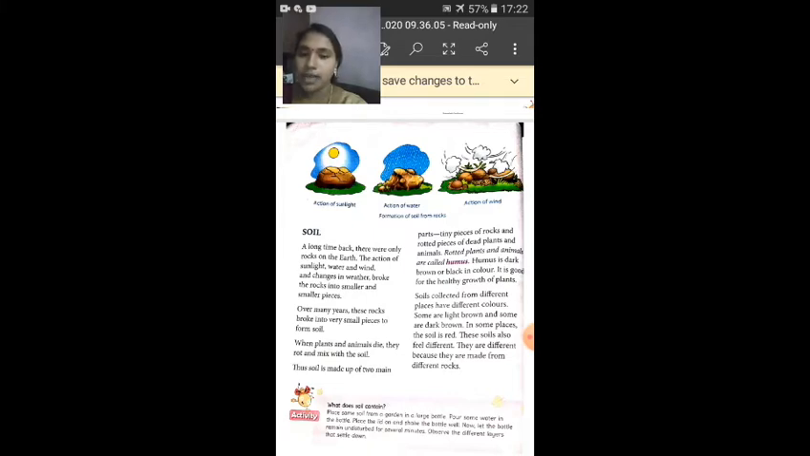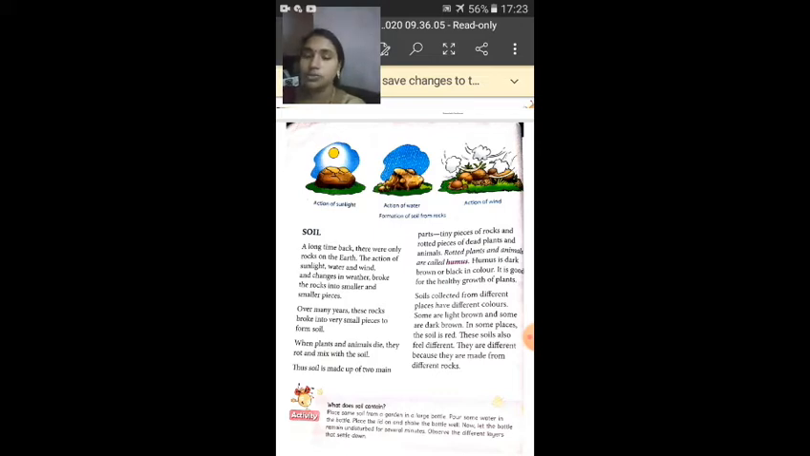So it is very good for the healthy growth of plants. Now, soils collected from different places have different colors. Some are light brown and some are dark brown. In some places the soil is red. These soils also feel different. They are different because they are made from different rocks.